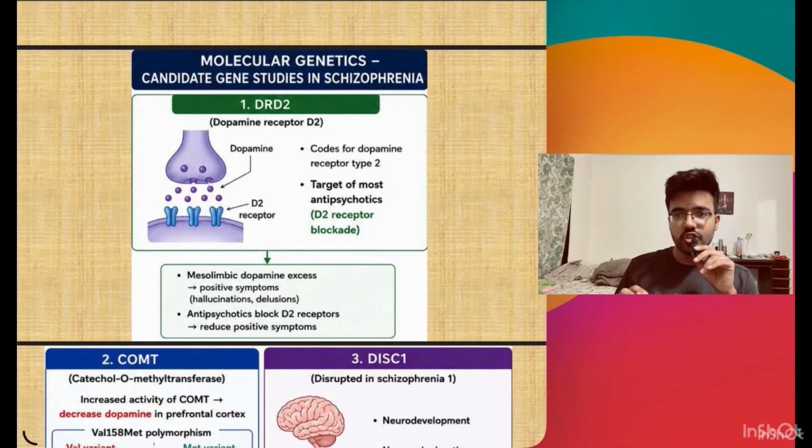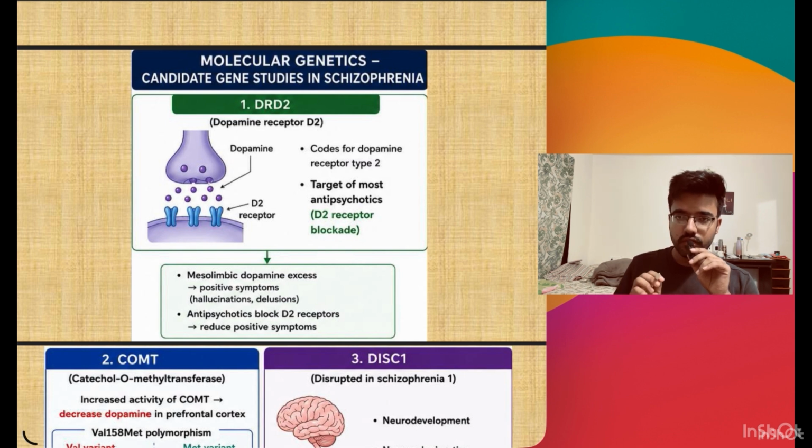Now we will see the types of genetic studies which were done in schizophrenia. One was candidate gene studies and the other was genome-wide association studies. In the candidate gene studies, 4 or 5 particular genes were studied, while in genome-wide association studies multiple genes were found because the whole genome of the human body was studied. So first we will see the candidate gene studies.